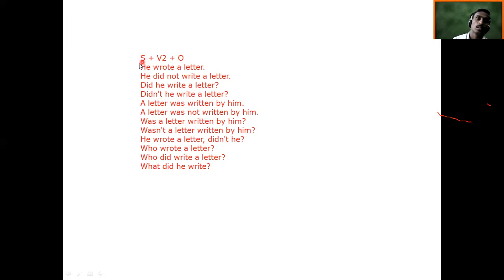So here, how many sentences overall have we made? You'll see that hardly 1, 2, 3, 4, 5, 6, 7, 8, 9, 10. So a maximum of 10 examples you need to prepare. You take any verb. I have taken wrote here, you can take play, come, go, a number of verbs, and you just try to make a variety of sentences. This sentence is affirmative. This is negative. This is a verbal question. Affirmative verbal question. This is a negative verbal question. This is passive voice.